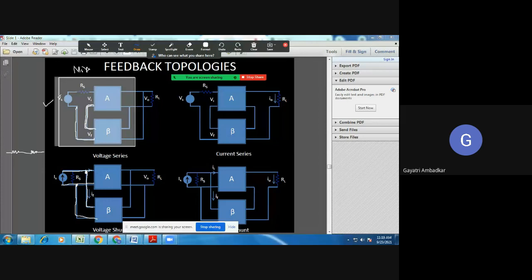I will show you second case also. But right now, remember these connections. Right now, remember this connection, how it will be mixing. Clear? When I say series mixing, how shall be the connection? When I say shunt mixing, how shall be the connection?